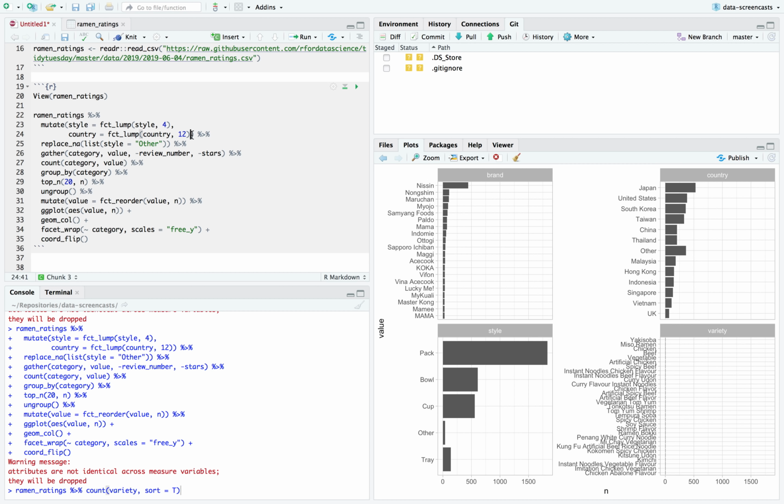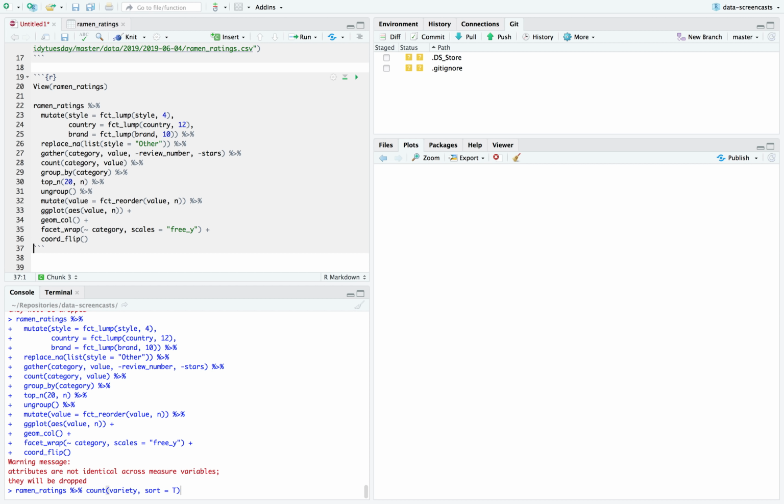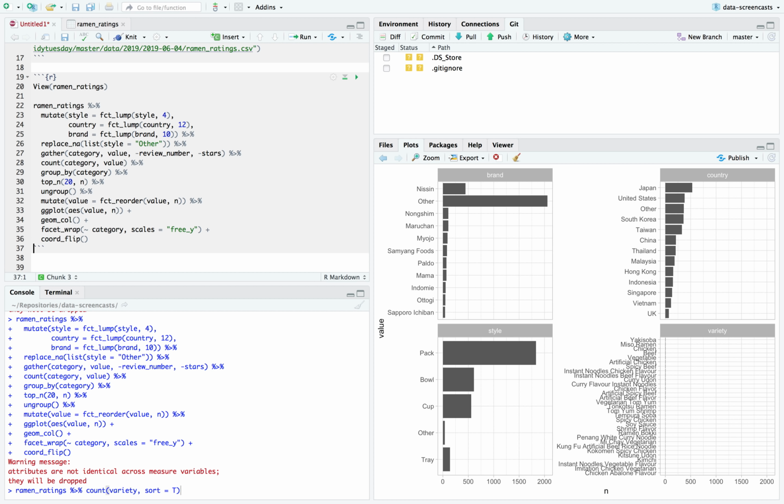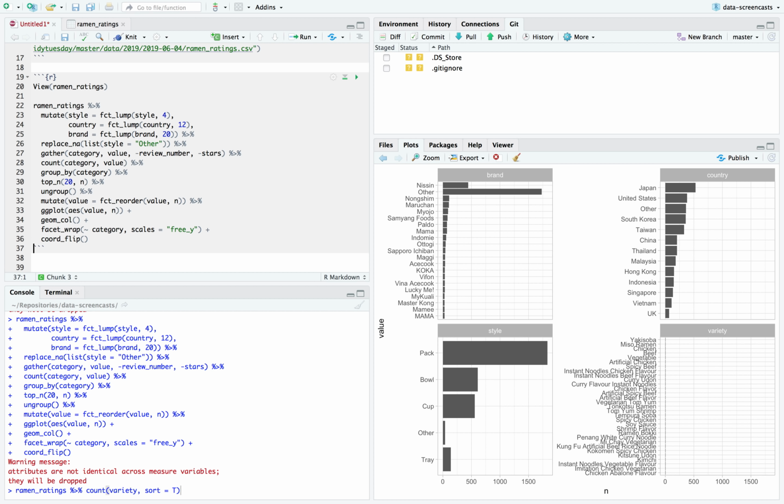Brand. I don't know where to cut off brand, but I'm going to say fct_lump brand 10. So it's just however you feel. Notice that other is definitely the most common brand. There's kind of this wide variety. Maybe I'm going to do a bit more. Other's still going to be the most common, but if brand is an important distinguishing feature, then you kind of want to separate these.